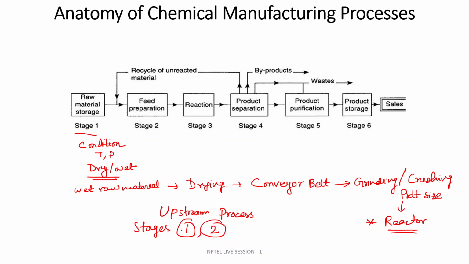Here this reaction, that is stage 3, involves chemical reactions or chemical changes that happen in the chemical reactor. Now this product separation part comes under downstream unit operation.